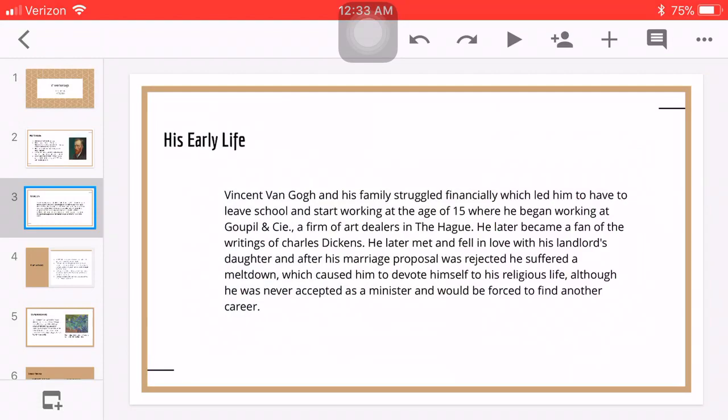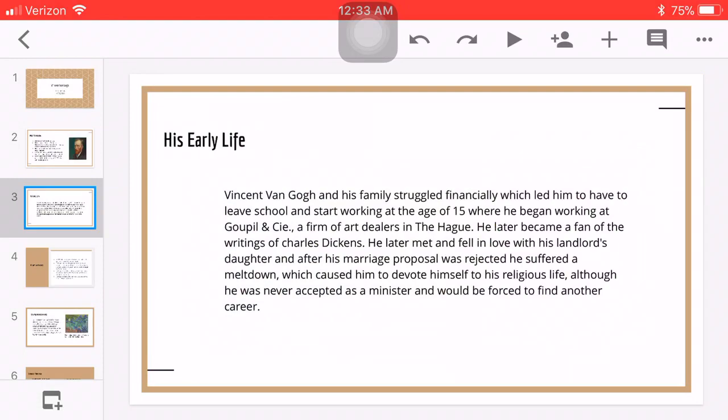He later became a fan of the writings of Charles Dickens, and he also later met and fell in love with his landlord's daughter. And after he proposed to her, he got rejected. And because he got rejected, he had a severe meltdown, which caused him to devote himself to his religious life.